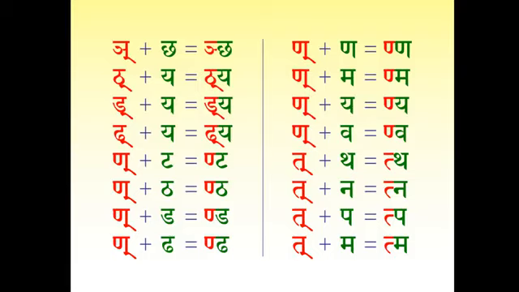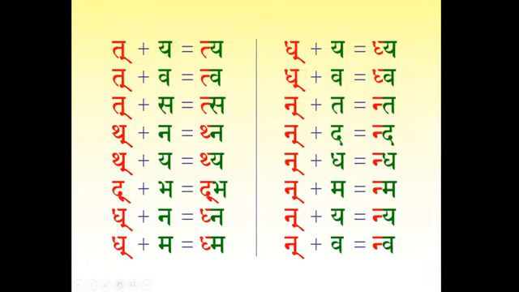Nakara plus na, nna. Nakara plus ma, nma. Nakara plus ya, nya. Nakara plus va, nva. Takara plus tha, ttha. Takara plus na, tna. Takara plus va, tva. Takara plus ma, tma. Tma in the word Atma. Okay. Next person, Bhavaniji.